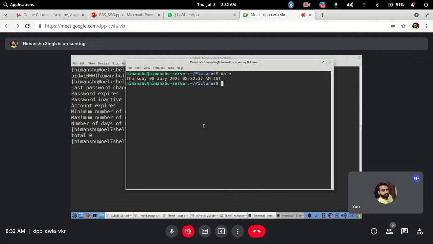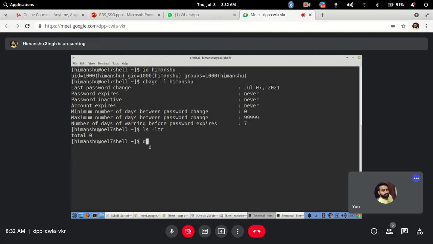Then you have a command called who. What will it say? Okay, I am not connected to the server, this is local. Hold on, I will show it here. So earlier was the date command, then you have the who command. The who command will show you who all are connected to this machine or server. It will show you one session is open from a user Himanshu at 8:05, when we started the class. At that time I connected to the terminal using SSH. So this is the one session that is open.